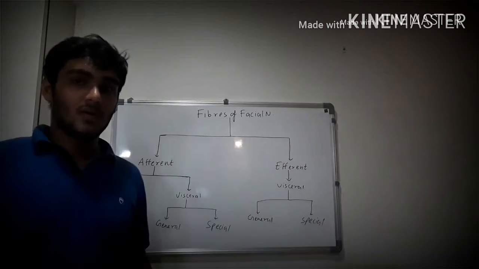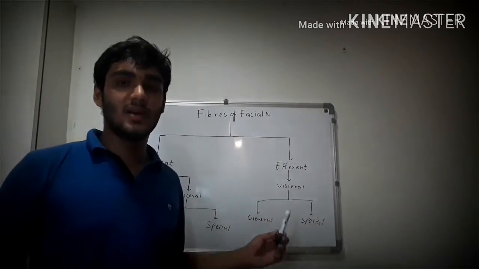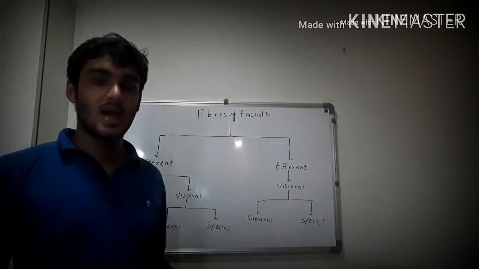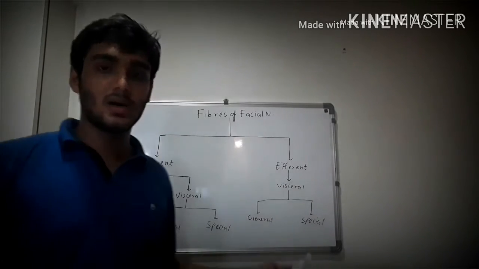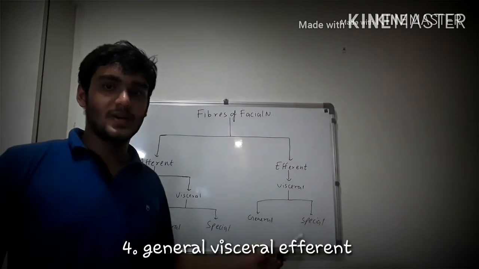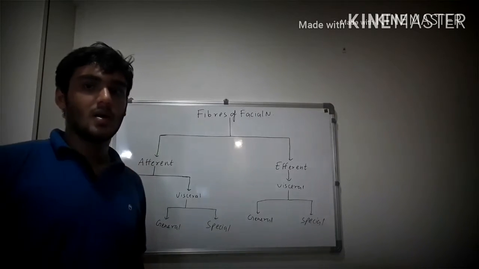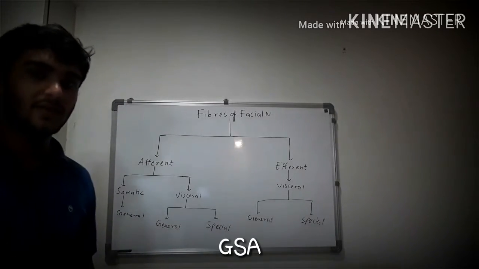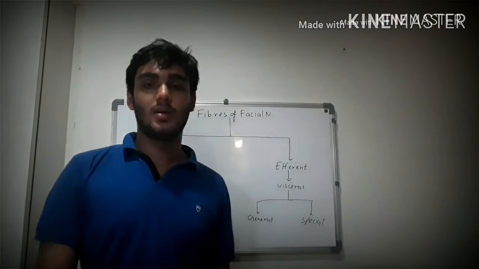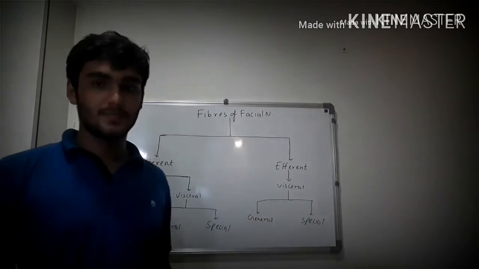Now coming to the efferents, talking about the facial nerve, we only have efferents to visceral derivatives, and the efferents to the visceral derivatives are further classified into two groups, those which carry the general sensations and those which carry the special sensations. So here we have two types of efferent fibers, general visceral efferent and special visceral efferent. So in all there are five fibers, three types of afferent and two types of efferent. Three types of afferent are general somatic afferent, general visceral afferent, and special visceral afferent. And two types of efferent are general visceral efferent and special visceral efferent.